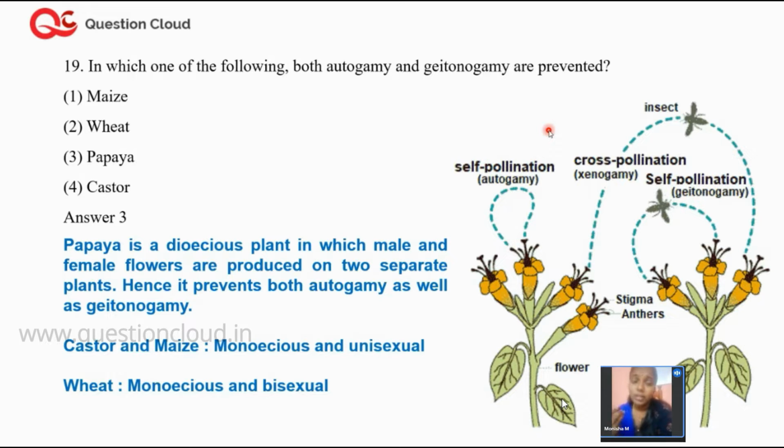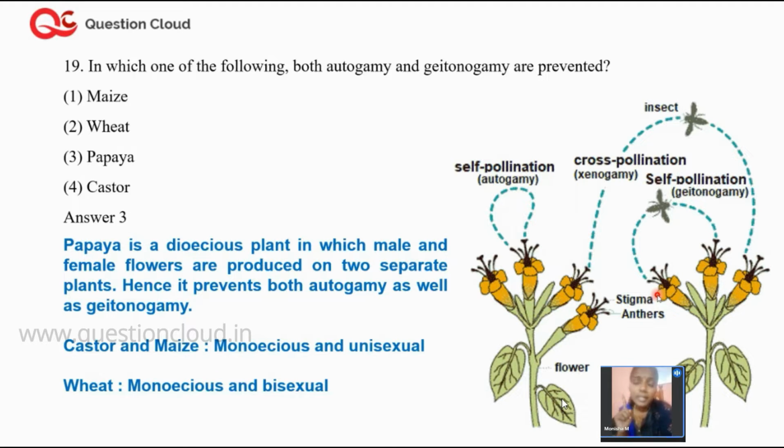Just for your revision, let us see what self-pollination is. As you can guess from the word, it is the movement of pollen grains, the male gamete, from the androecium of a flower to the gynoecium of the same flower. When the transfer happens within the same flower, we call that self-pollination. The next one is geitonogamy. Geitonogamy is the transfer of pollen grains from one flower to another, two different flowers, but on the same plant.